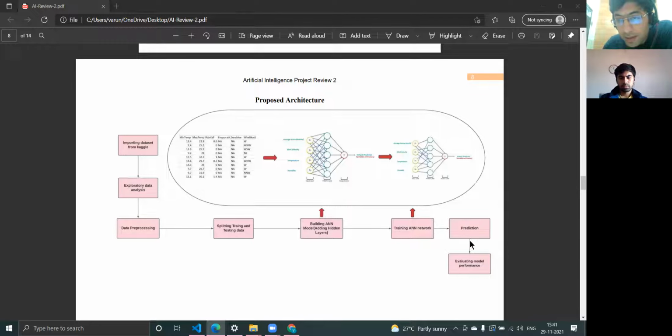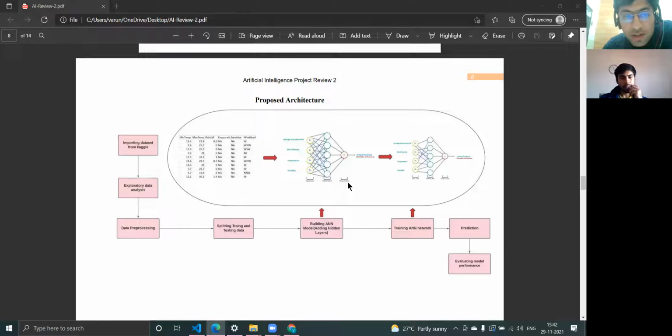So how our architecture is different from the already existing models is that most of the artificial neural network models for the prediction of rainfall have used the batch gradient descent approach. Most of them have used the batch learning approach for training the model, wherein they provide a certain set of inputs at a time, and after those inputs are processed, the adjustment of weights takes place. But we'll be using stochastic gradient descent, wherein the weight adjustment takes place after every row of input.